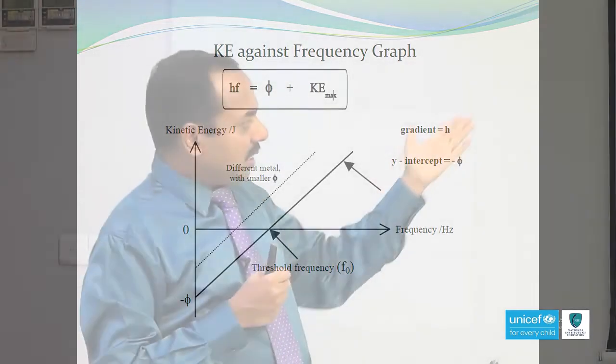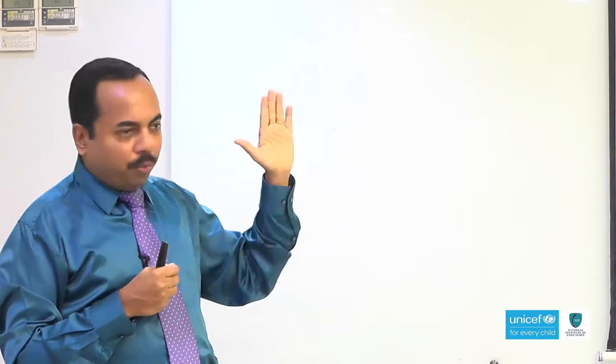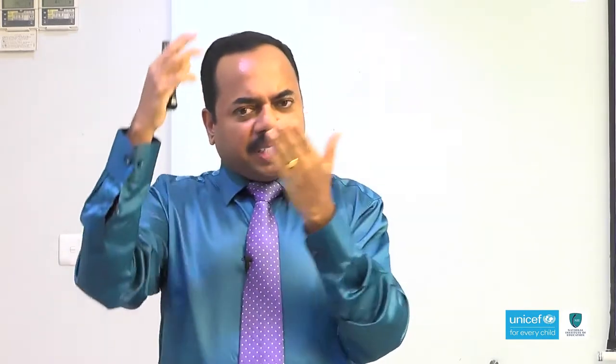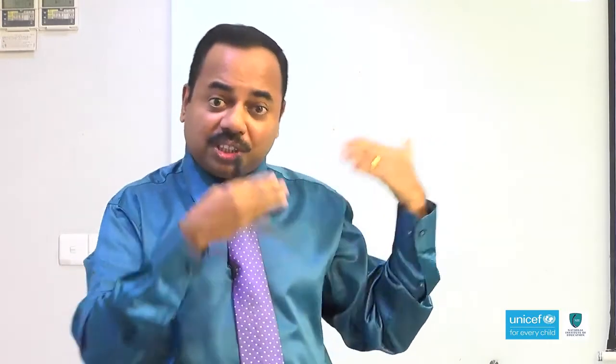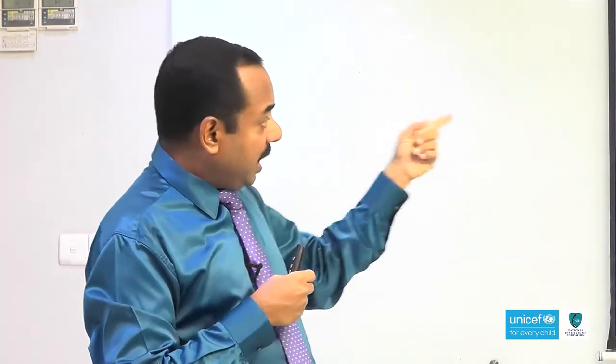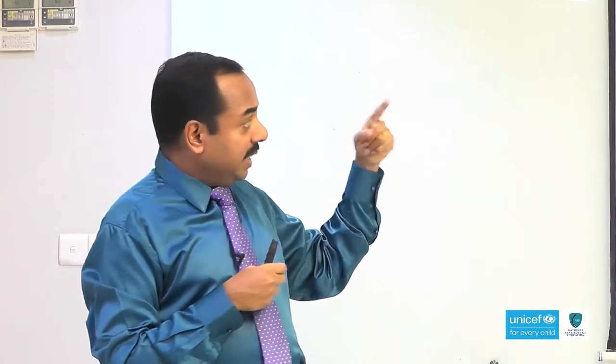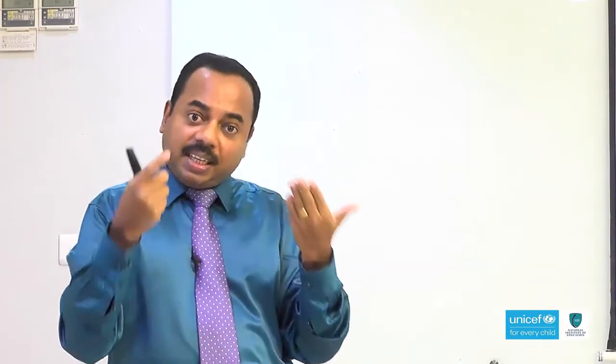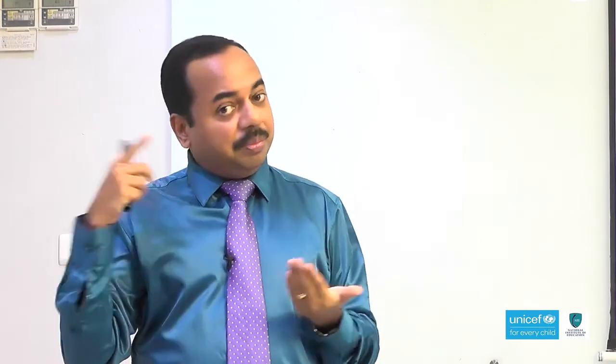So, here the solid line shows the graph of one particular metal. Can I draw other values for another metal on the same graph? Yes, of course. Here the dotted lines show the second metal. So, these values are for the second metal. We can draw the second metal on the same graph too.